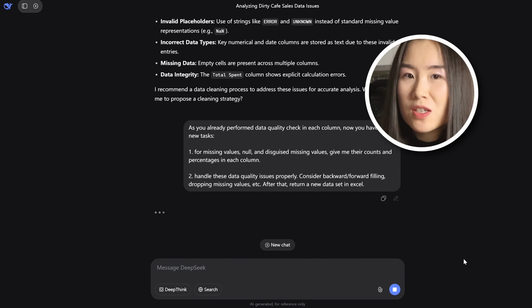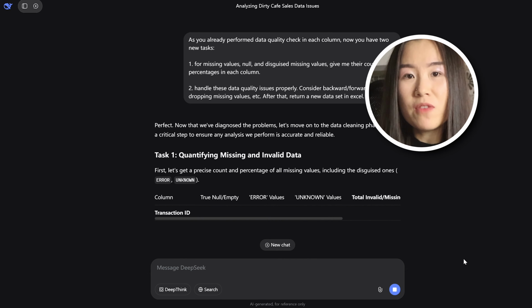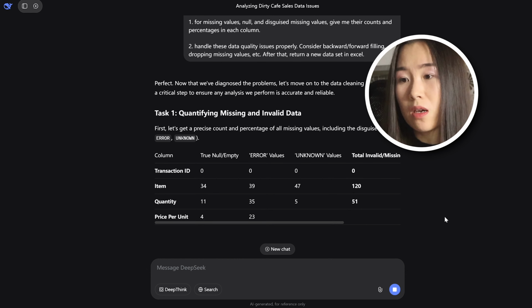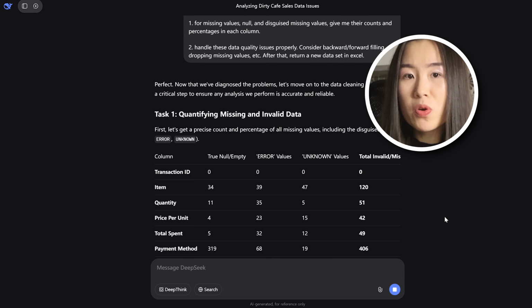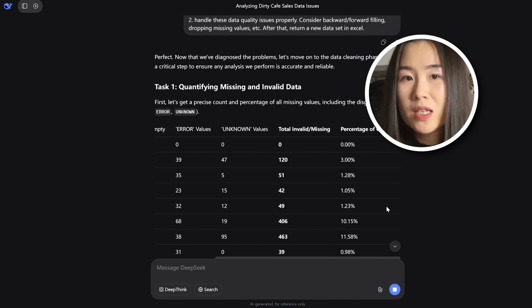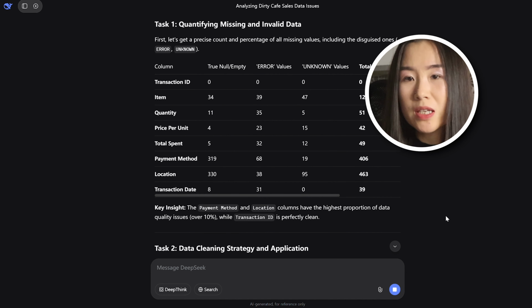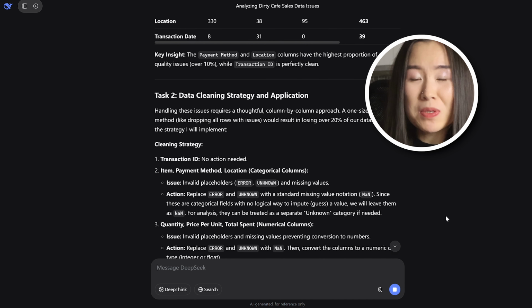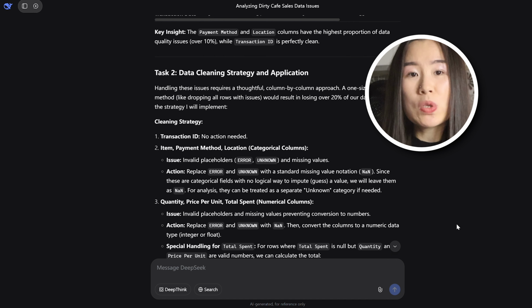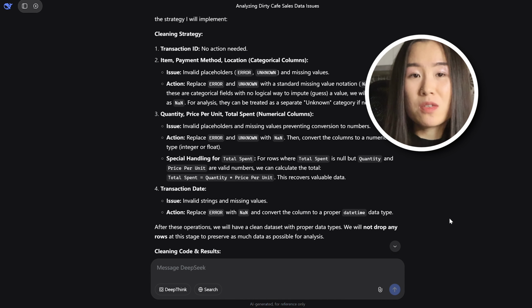DeepSeek is generating a table that records the number of empty values, missing values, and disguised missing values like error and unknown, as well as their percentages in each column, respectively. As we can see, in some columns like payment method, 10% of data is missing. Going down to the data cleansing strategy, I really like the fact that DeepSeek filled the missing values in total spend based on quantity and price per unit through this very straightforward formula.